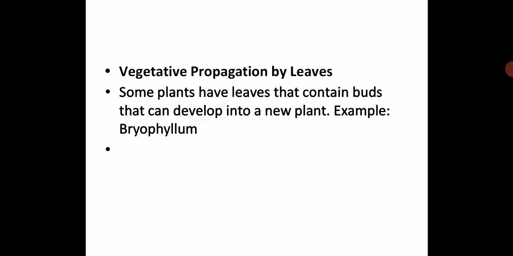This concept is clear. Now let us see vegetative propagation by leaves. How do leaves do propagation? Some plants have leaves that contain buds that can develop into a new plant. Example, Bryophyllum. Bryophyllum is a very good example where you will see leaves that contain buds will develop into a new plant. So the leaf will give rise to an offspring.